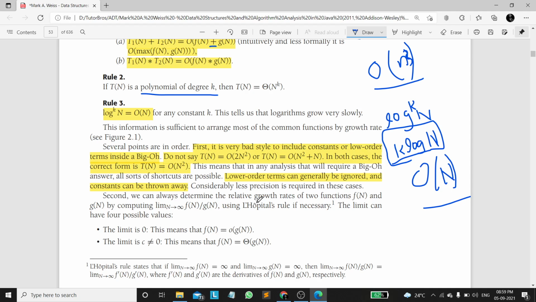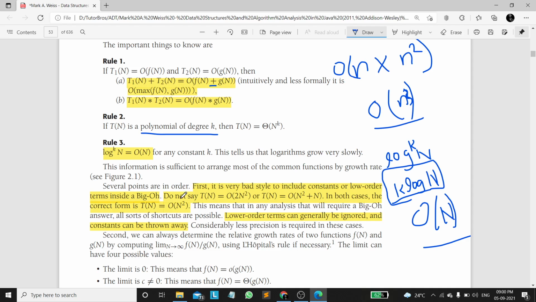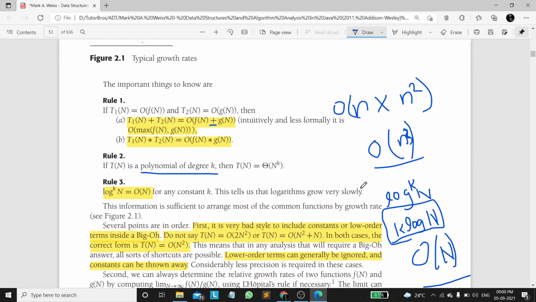Now we discuss the constant values. It is very bad style to include constants or lower terms inside a big O notation. What are constants and lower terms? If we consider a plus here, this one has a higher growth rate and this one has a lower growth rate.